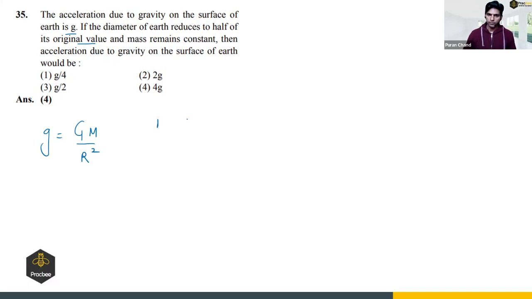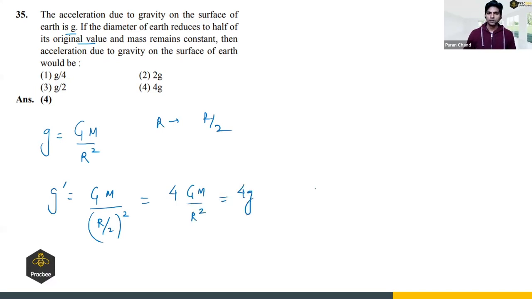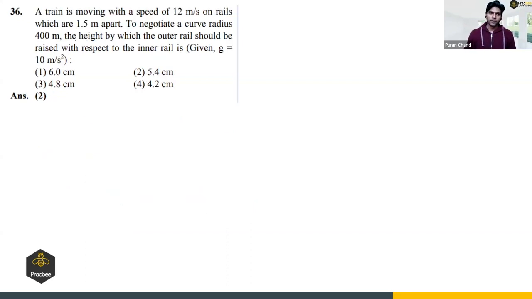Here we are reducing the diameter to half its value, keeping mass constant. So r will become r by 2, right? So the new acceleration due to gravity will become GM divided by (r by 2) square, which will become 4 times GM by r square, which is 4 times g. Got it? Clear? So it becomes 4 times, because we are keeping the mass the same. We are not changing the mass, we are only changing the radius. Clear now?